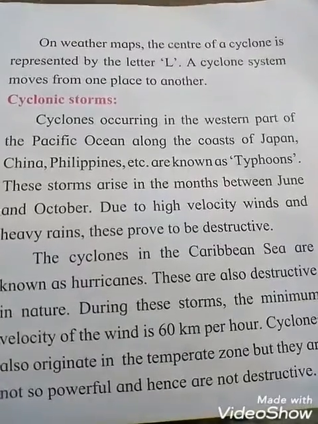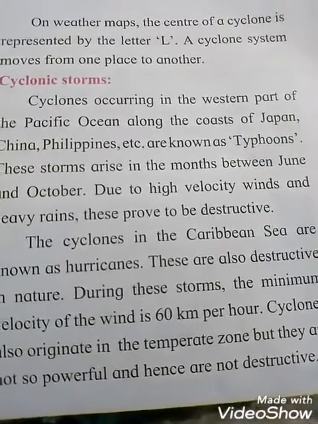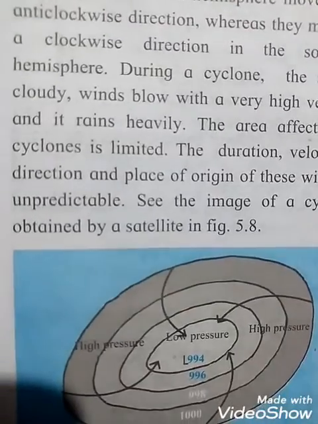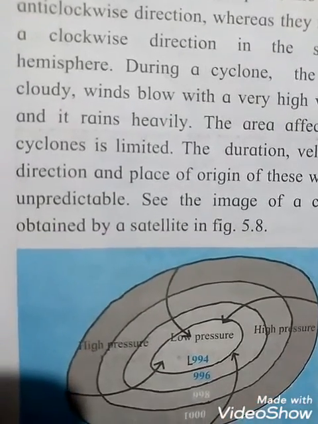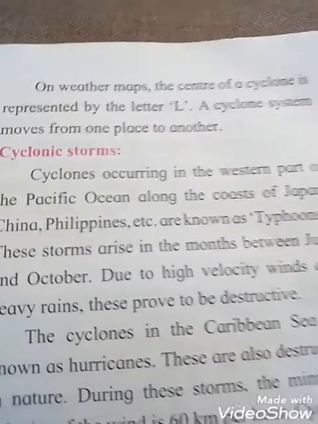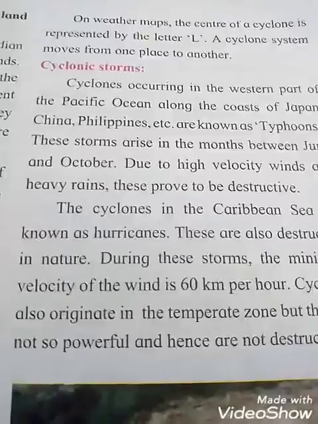Okay students, on a weather map, the center of a cyclone is represented by the letter L. Can you see that? See that letter L is there. Which place was it? At the 994 place, see the letter L was there. Okay students, a cyclone system moves from one place to another. Cyclonic storms.